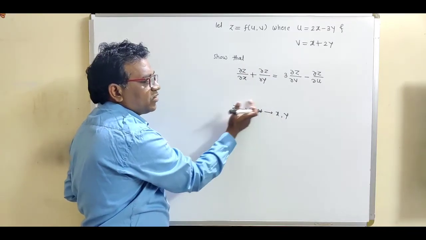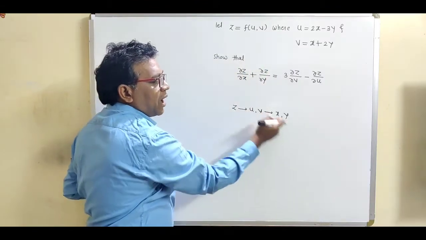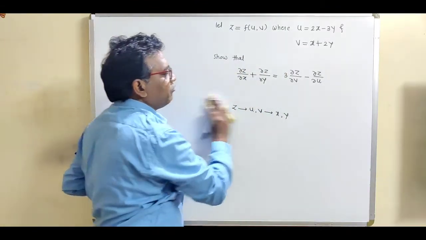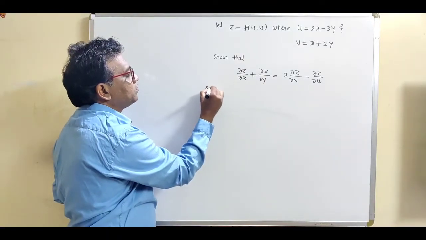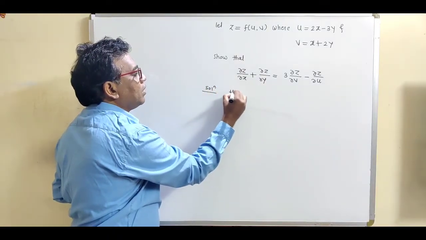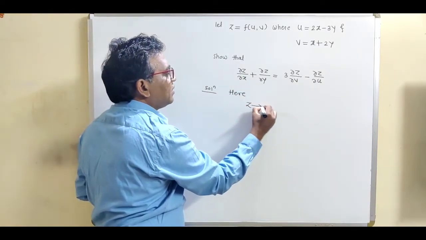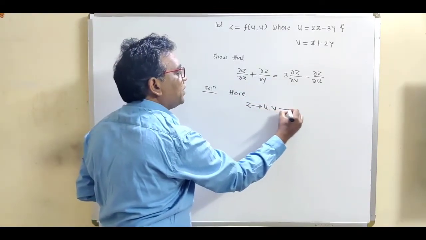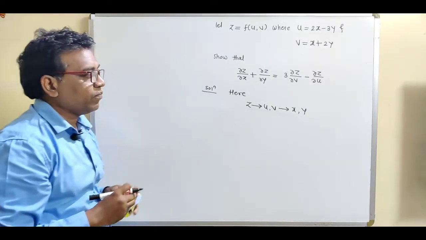Z is a function of u and v, where u and v are functions of x and y. First of all, write down the solution. What is the given chain? Z is a function of u and v, and u and v are functions of x and y.